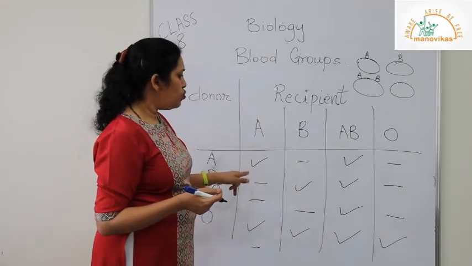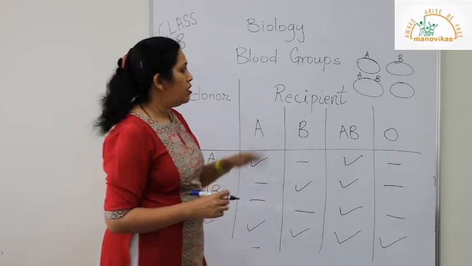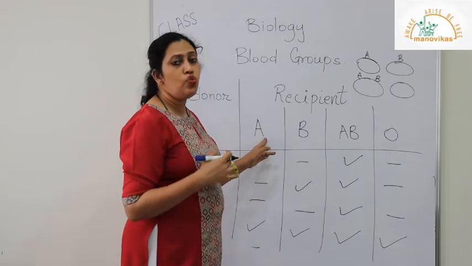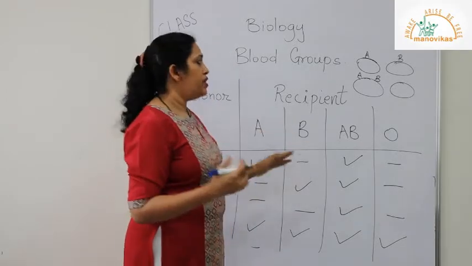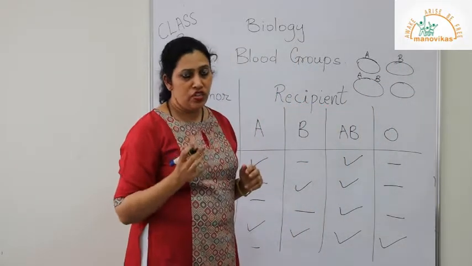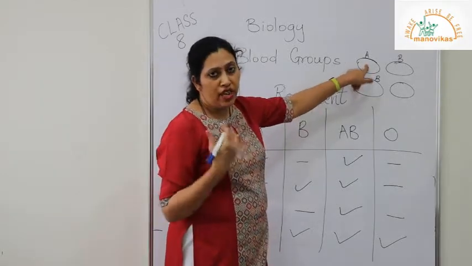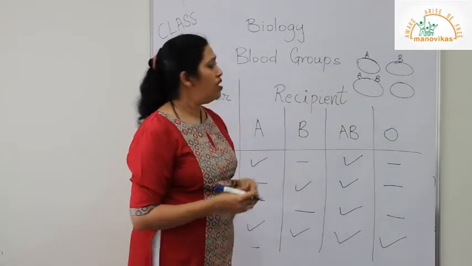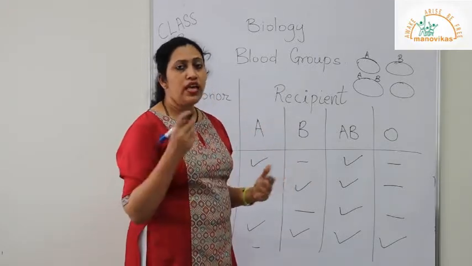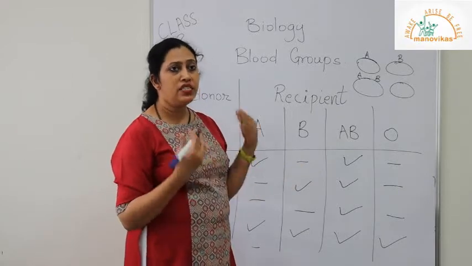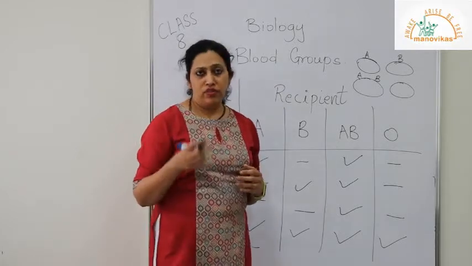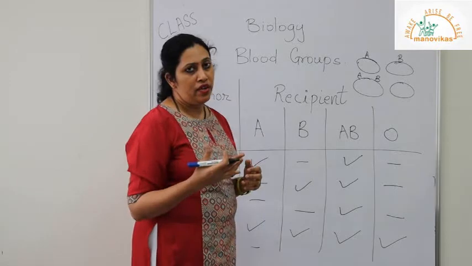Now coming to the compatibility, as I have said, what will happen if an A blood group person donates blood to a B blood group person? This B person will have B antigen. When the A blood is donated to a B person, for the B person it will be like foreign material or germs. So they will start producing antibodies against that.